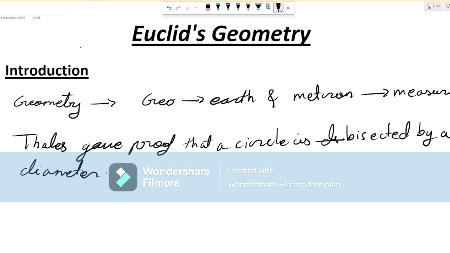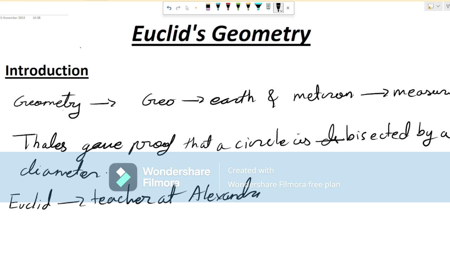Now Euclid, let's talk about Euclid. Euclid was a teacher at Alexandria in Egypt. And he collected all the facts around him, through which he wrote a book.